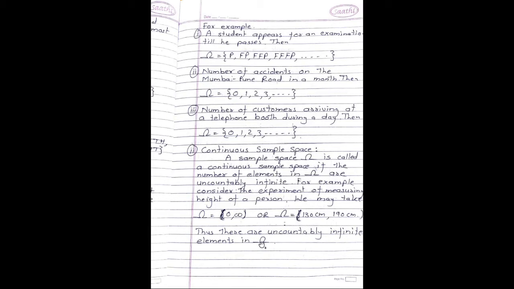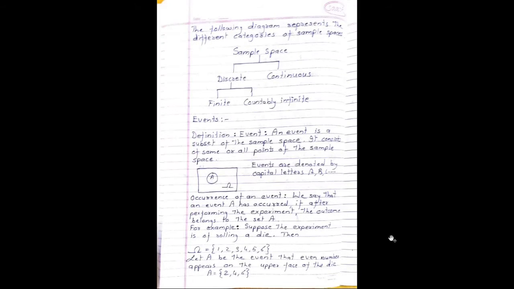The following diagram represents the different categories of sample spaces. There are two types: discrete and continuous. Discrete sample spaces can be differentiated into finite and countably infinite sample spaces.